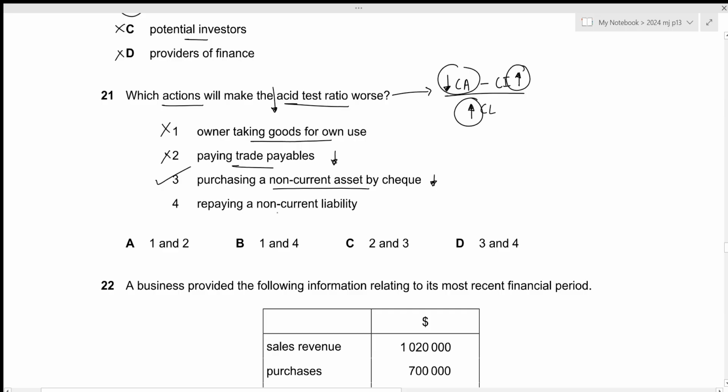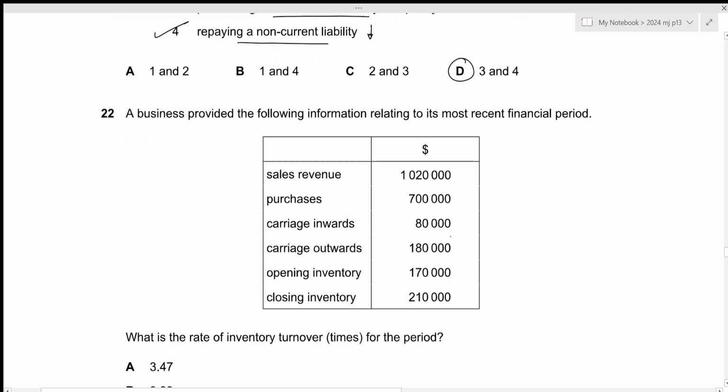And the fourth one is repaying a non-current liability. If you repay a non-current liability, it means that the cash or bank balance of the business will be decreasing, which is basically saying the current assets will be decreased. So this is also true. The correct answer should include 3 and 4, which is given by option D. That is all for the 21st question. Let's move towards the next one.